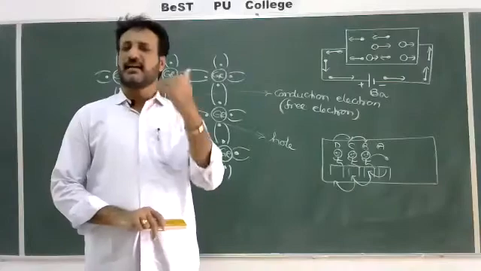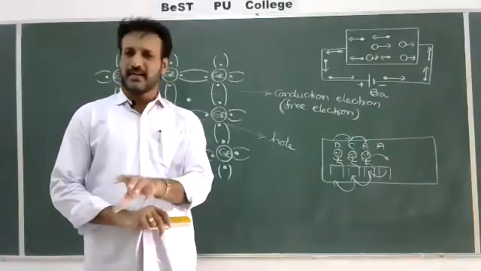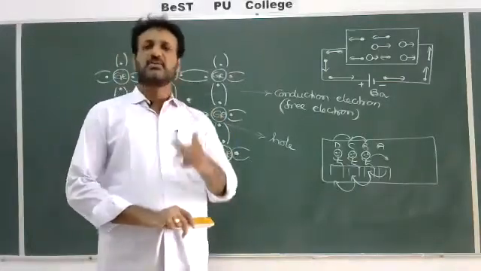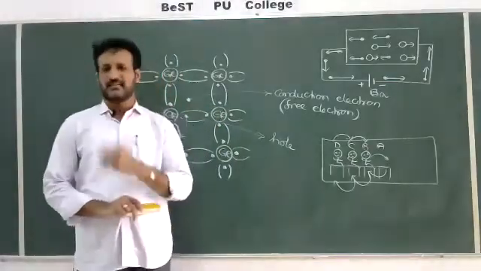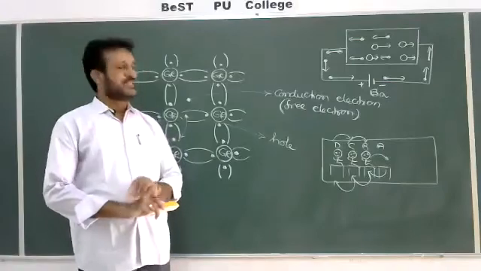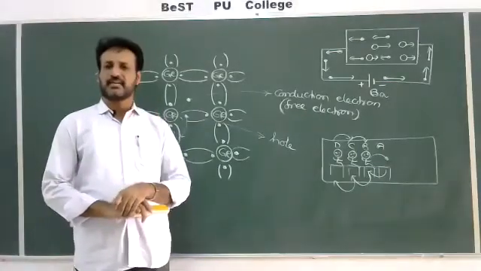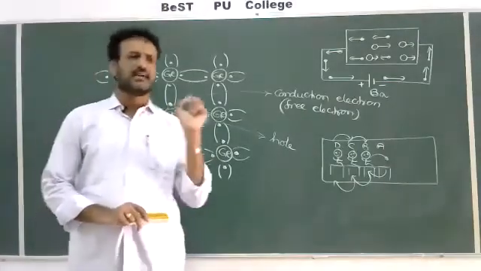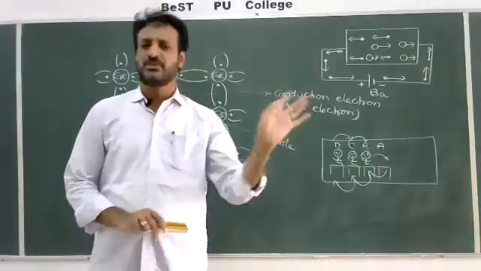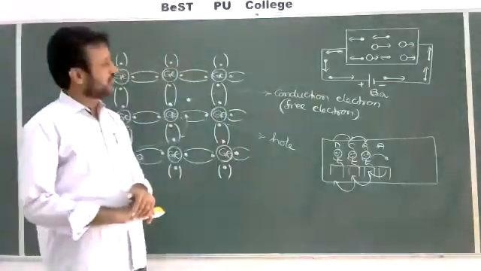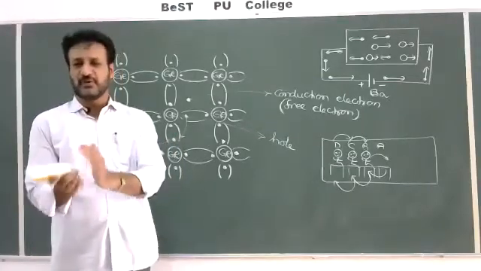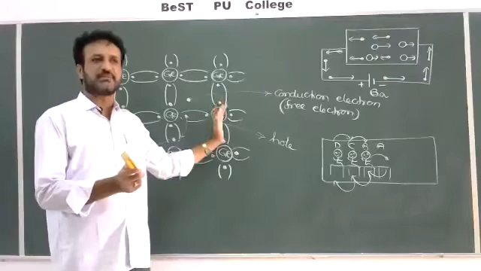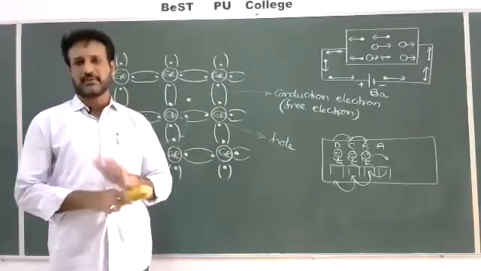Once you apply higher temperature and bonds break, electrons come outside, they move randomly throughout the material, and controlling the electrons is also very difficult. That's why practically the conductivity of a pure or intrinsic semiconductor is very less. That's why there is not much use for practical purposes. So what we have to do is increase the conductivity of the pure semiconductor, then only it will be useful for practical purposes.